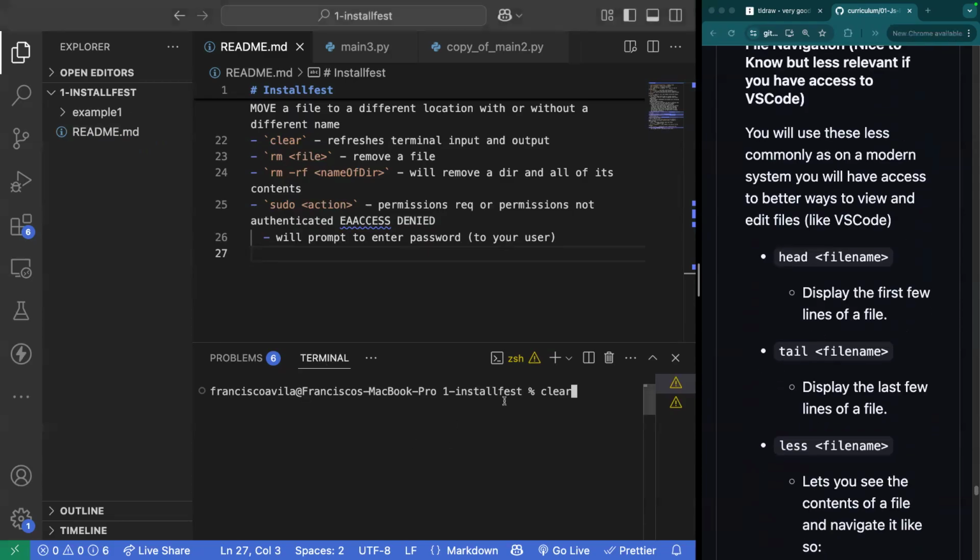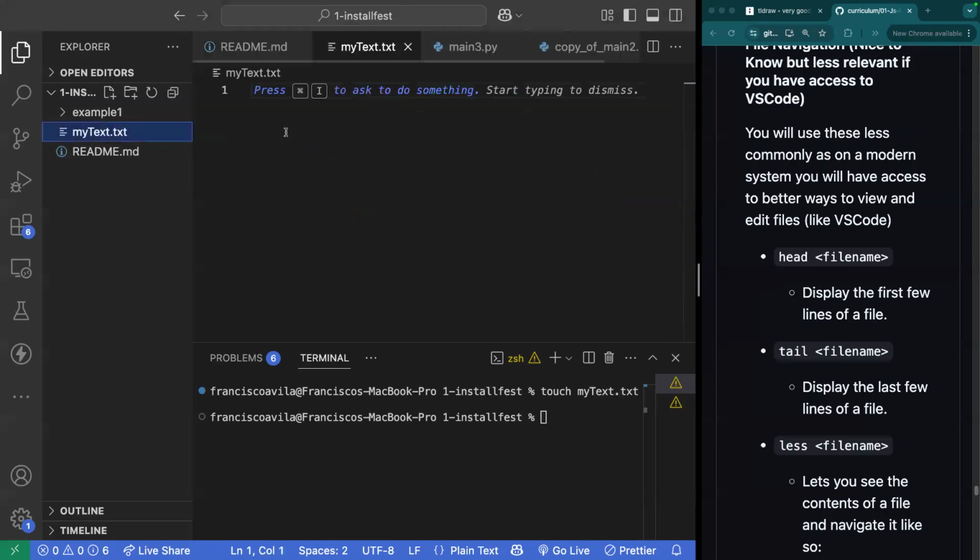I'm going to go ahead and create a TXT file. Touch my text.txt. And in this my text.txt, I'm just going to write a bunch of lorem ipsum.